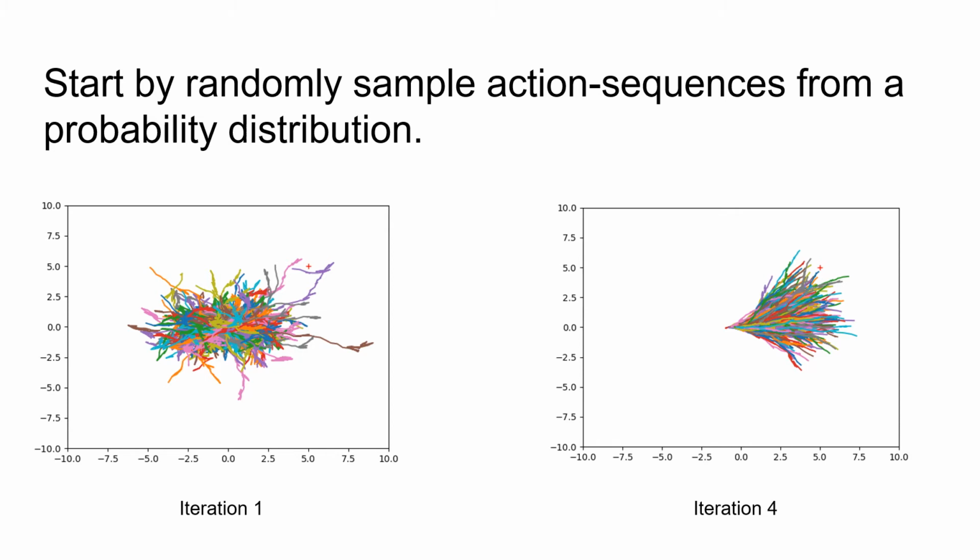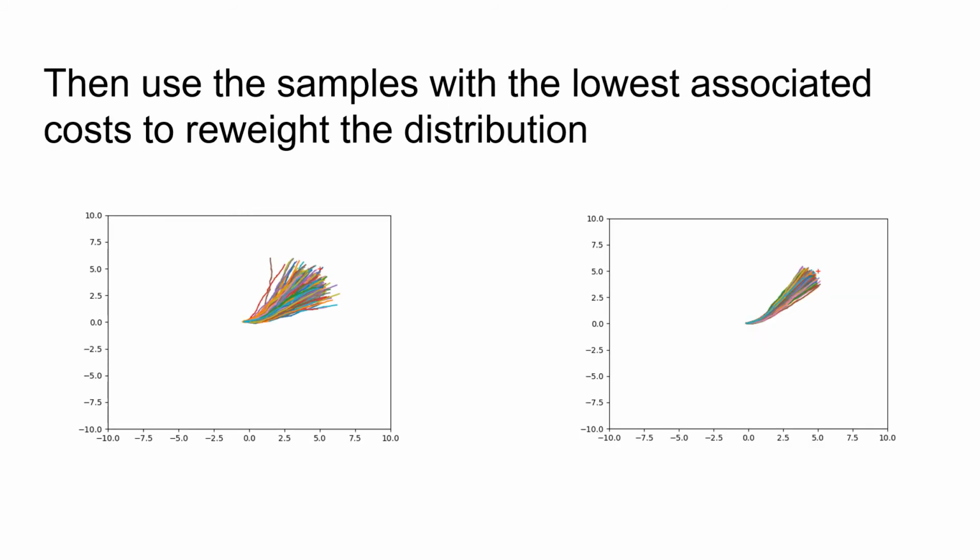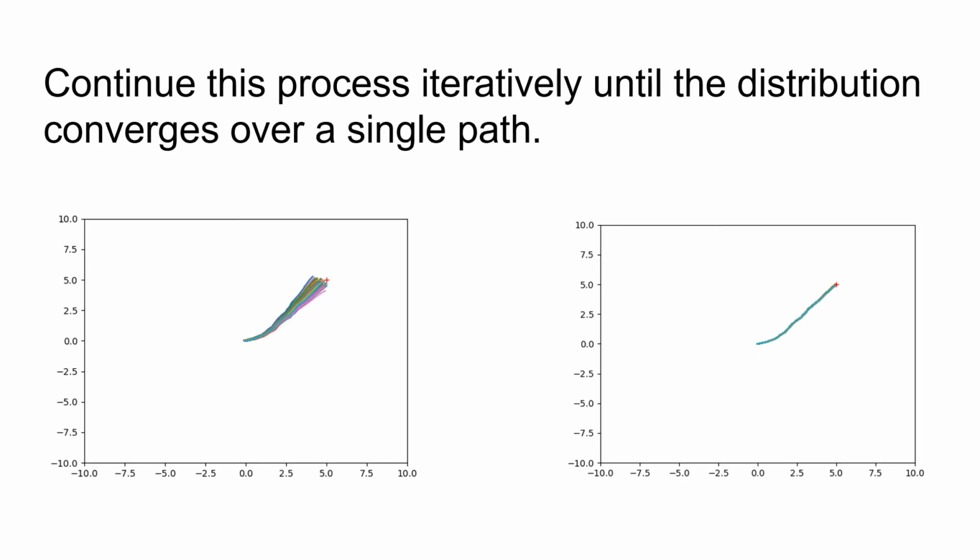In order to quantify the performance of each path, we use a cost function to evaluate each sample. Then, the samples with the lowest associated costs are used to reweight the sampling distribution, and a new set of samples is taken. As this process is repeated, the samples taken in each iteration become less costly and start to converge on the optimal path.